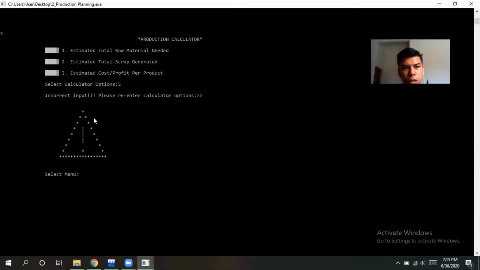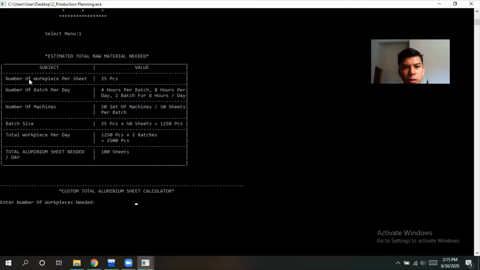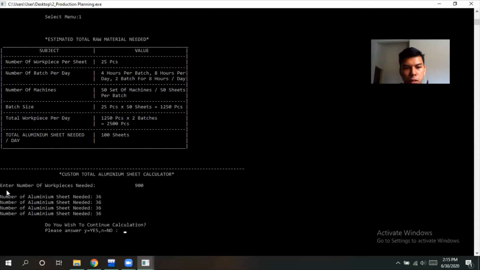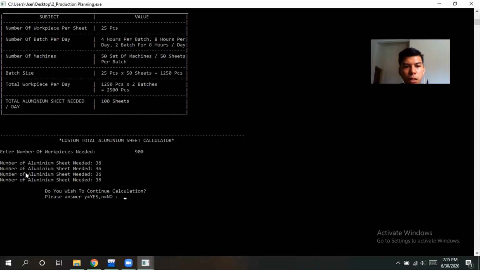Okay, for example, how to estimate the raw material we need. I select number 1. This table shows the parameters that are fixed, number of workpieces that can be produced by one sheet. The parameter that can be changed is the number of workpieces that the user wants. For example, the user wants 900 workpieces to be produced. So the calculator will display that the total raw material needed to produce 900 products is 36.